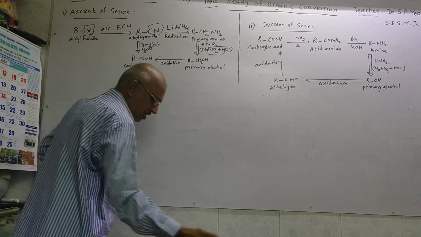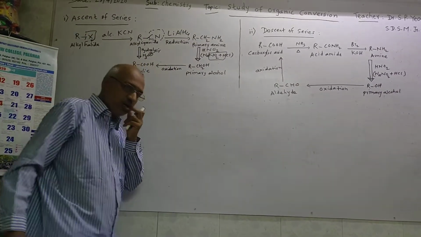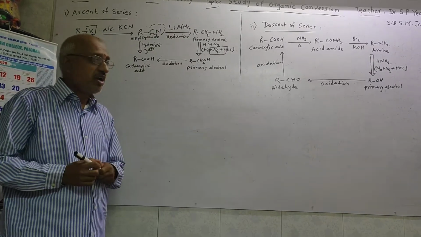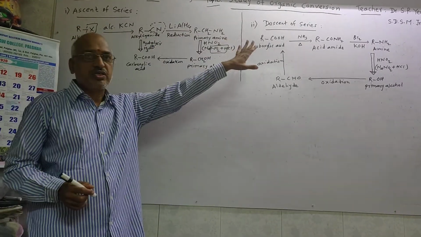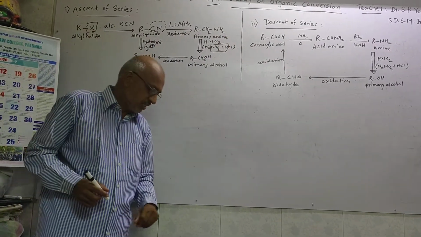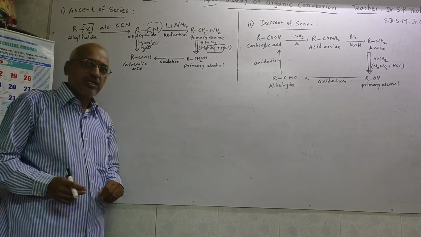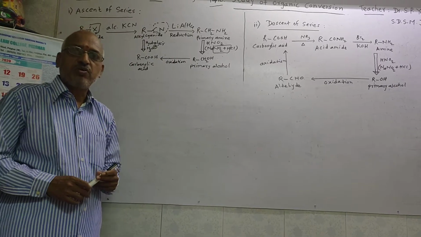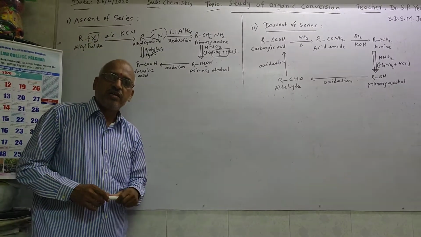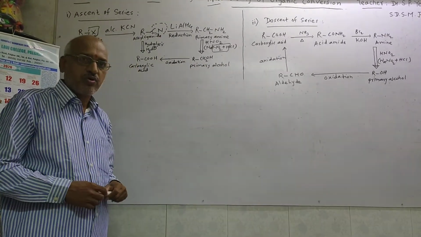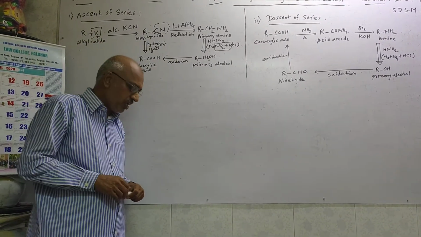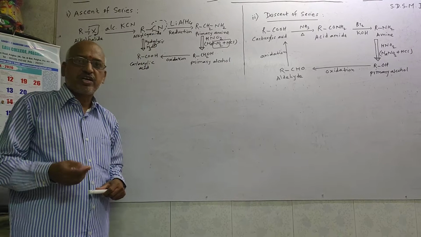In the PDF I want to give, you observe these two topics: first ascent of the series, descent of the series. Later on, one reaction in which an acetylene compound can be converted into benzene, an aromatic compound. But the same reaction I can pull from before, from the initial 2-3 major compounds.